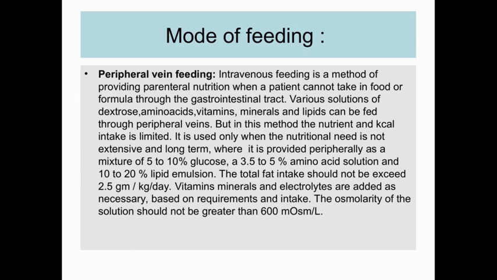The osmolarity can also increase to 900 mOsm per liter. Okay, but in between 600 to 900 milliosmol of solute per liter, the osmolarity of the solution should remain and it should not exceed beyond that.